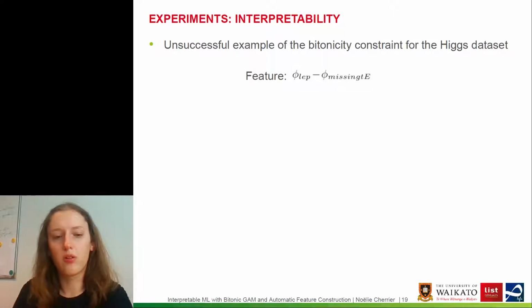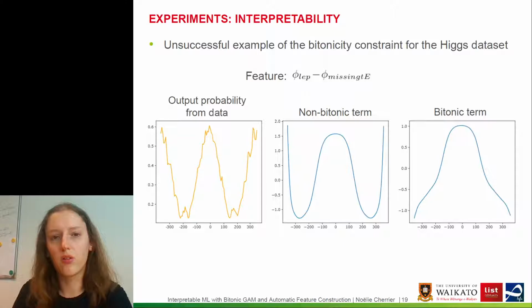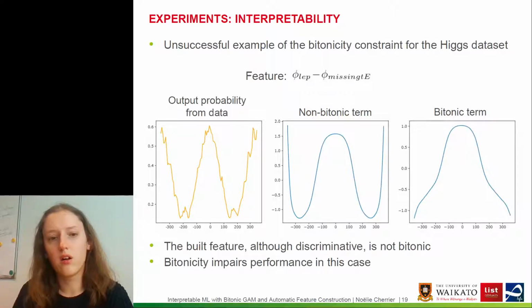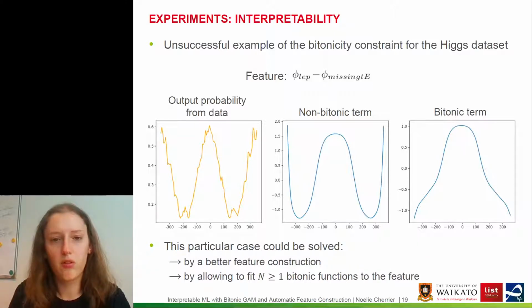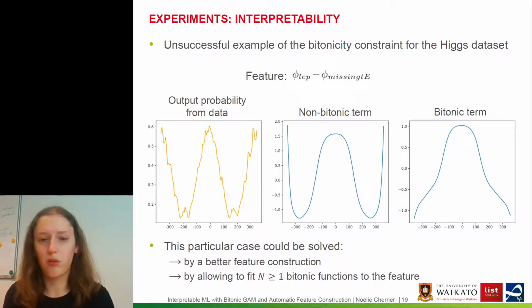less performance than the other 2 datasets. And so the same plots show that this feature is not Bytonic, so it's counterproductive to force the shape function to be Bytonic. So Bytonicity in this case impairs performance. This particular case can be solved either by a better feature construction, although we saw that the Bytonic FC-GAM had a worse performance than the other versions of the FC-GAM algorithm, or by allowing more functions to fit the same feature, although it impairs interpretability in this case.